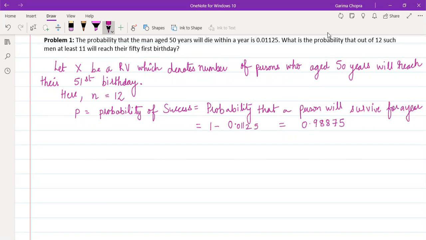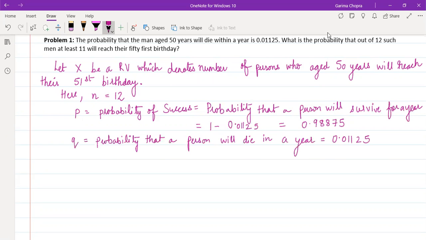And if I talk about the probability of failure, Q, this is the given probability. This is the probability that a person will die in a year, and this probability is directly given in the problem, which is 0.01125.